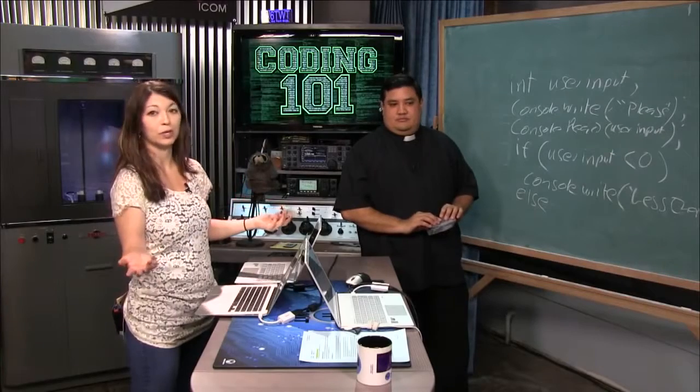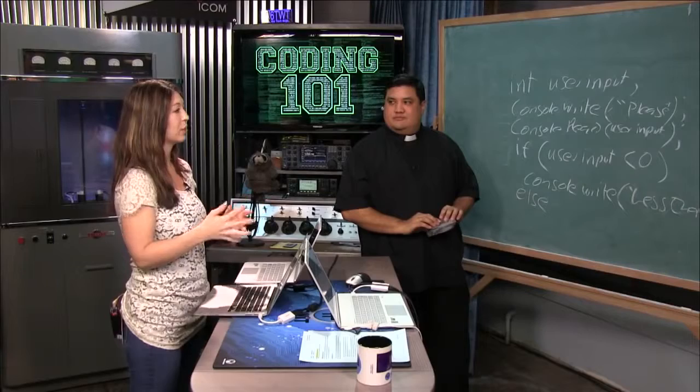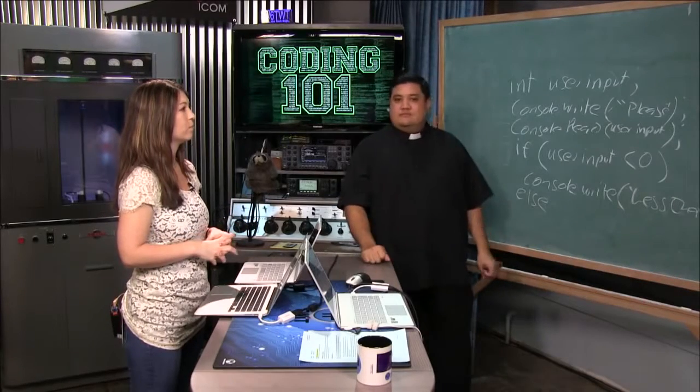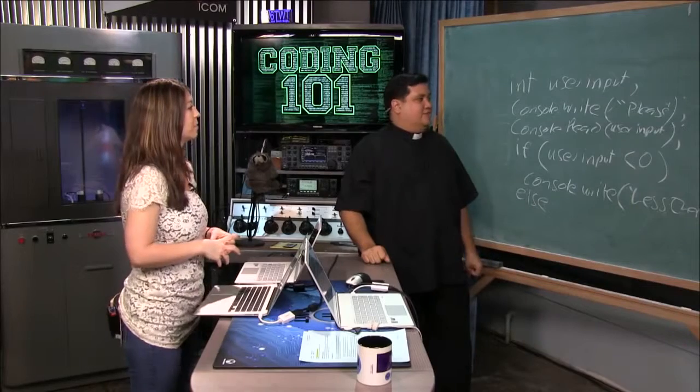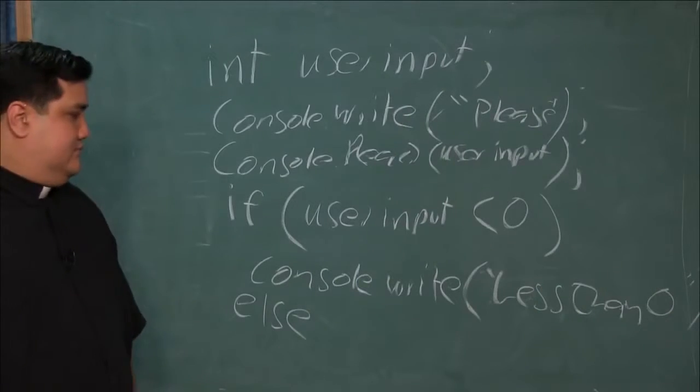So first off, we have the user input. So say I'm doing this on my own computer. It says, please enter your number, and I put in the number, it'll be, what, 5? Okay, I'll say 5. So then it says read user input. The user input is 5.